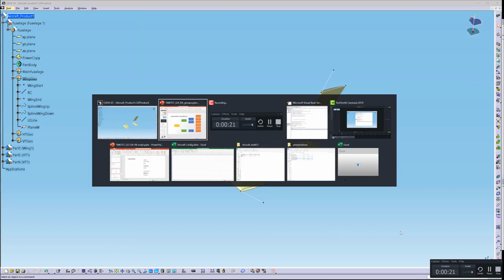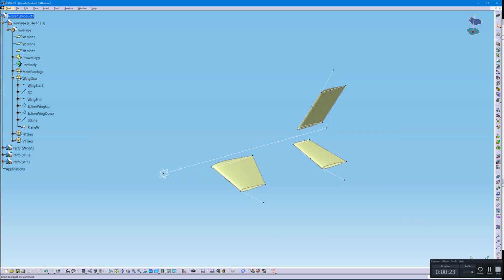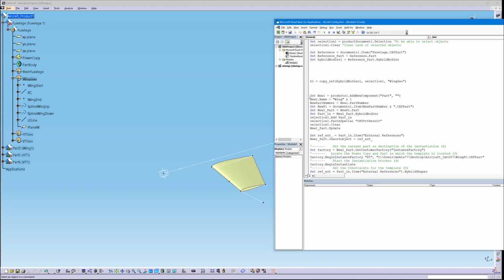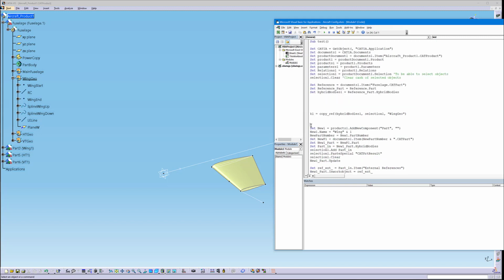Let's hide this one. And then I'll need to go here, and here is the line for creating a new part and also change the name of that part.